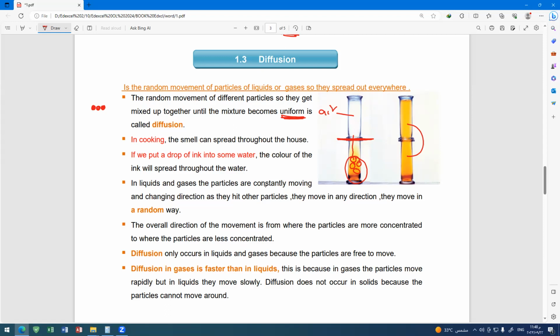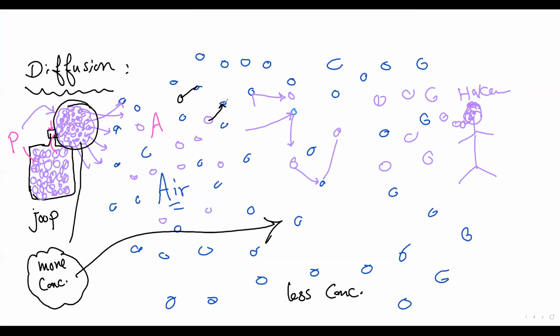In cooking, the smell can spread throughout the house, especially molokhia. If you like molokhia, when your mom cooks molokhia you smell it even in the elevator. If we put a drop of ink in some water, the color of the ink will spread throughout the water. In liquids and gases, the particles are constantly moving and changing direction as they hit other particles, like the perfume particles hit the air particles, and so they spread out everywhere.